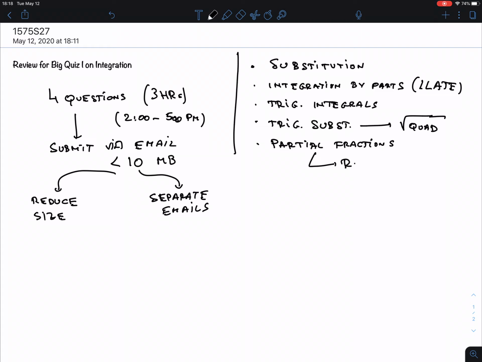Partial fractions are also easy to recognize. These are rational functions, fractions of polynomials. Okay? So these two are, and of course trig integrals are just trig. So that's also easy to recognize. Substitution is somehow the hardest to recognize because what we look for is an inside function, and in particular an inside function whose derivative is basically what you have left. And then integration by parts, this is the ILATE principle.